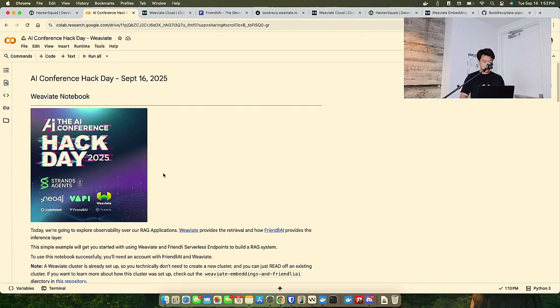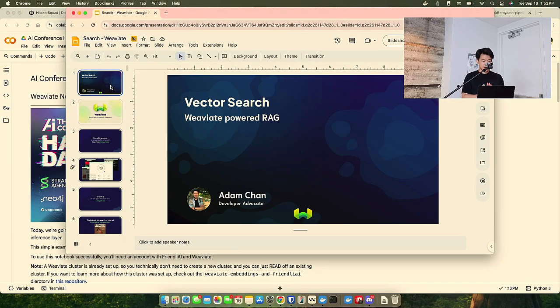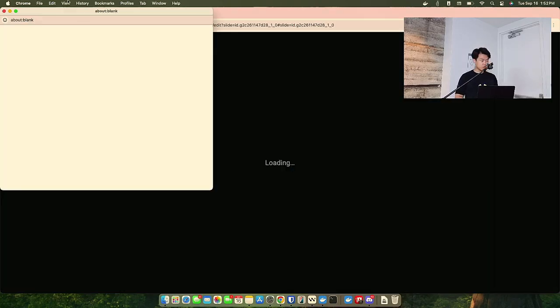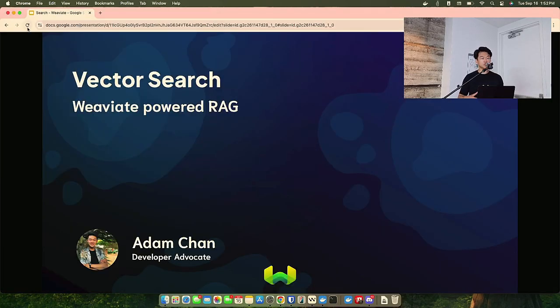Okay, so I've got a few things to share about Weaviate today, and it's just a generally good tool to support search across the ecosystem. That includes anything from search in a recommendation system to search in an agentic RAG application. Weaviate can power all of these use cases for you.